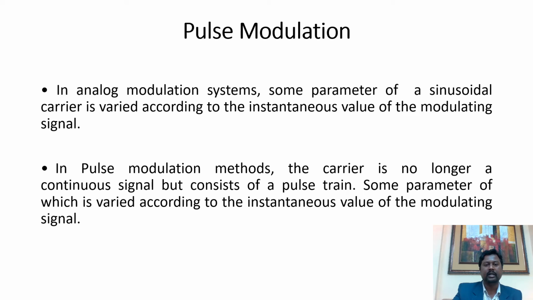pulse modulation output. As it is written here, in an analog modulation system, some parameters of a sinusoidal carrier are varied according to the instantaneous value of the modulating signal. It was studied in the second unit. In that case, the carrier was sinusoidal. But in pulse modulation, the carrier is no longer a continuous signal but consists of a pulse train or sequence of pulses. Some parameter of this pulse train is varied according to the instantaneous value of the modulating signal. Some parameters means amplitude, width and position.